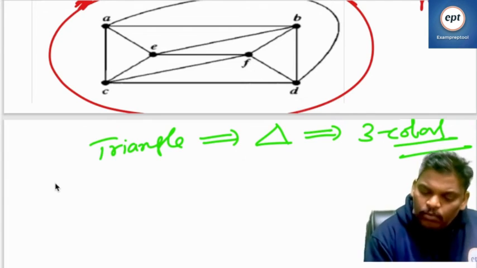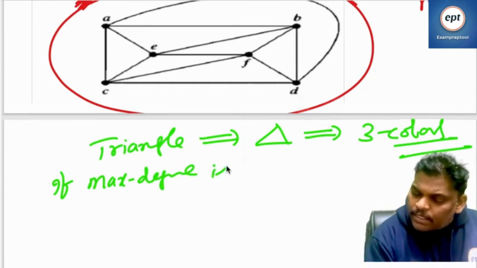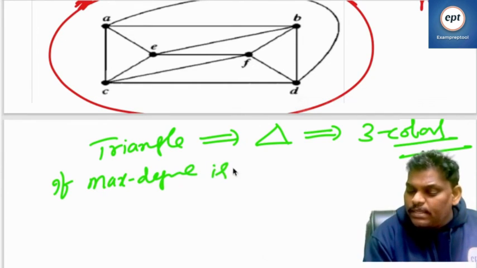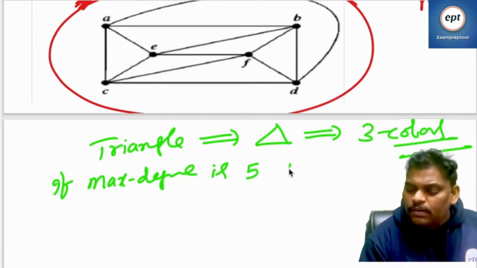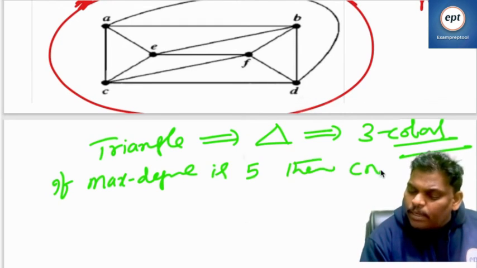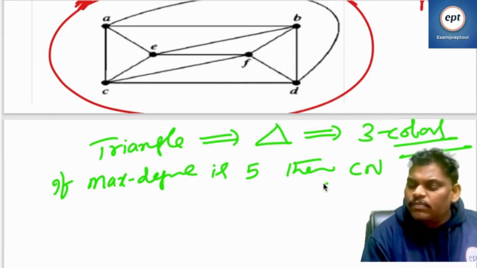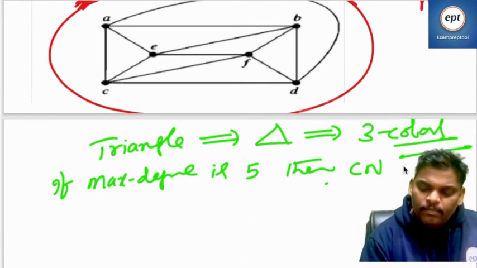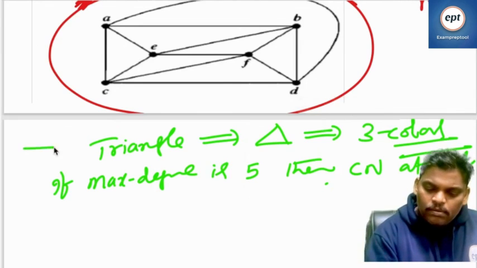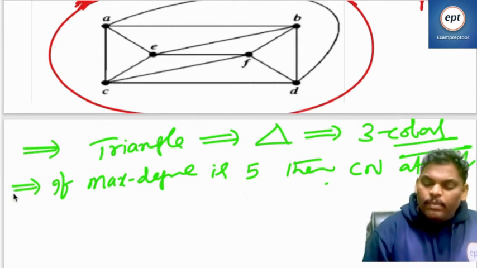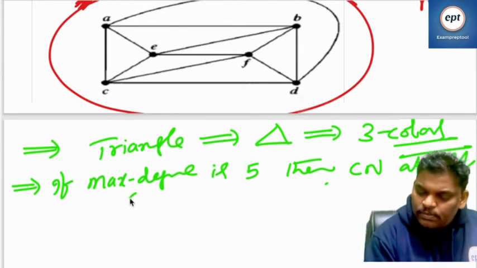Next one more thing. If maximum degree is 5, then chromatic number will be at most 6.